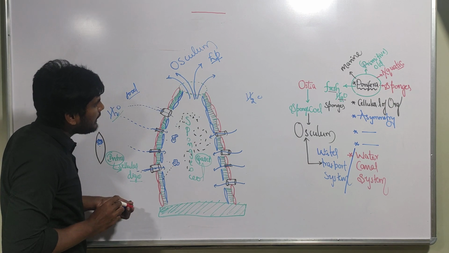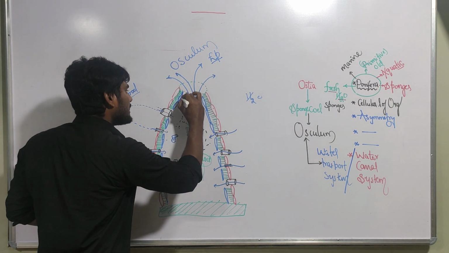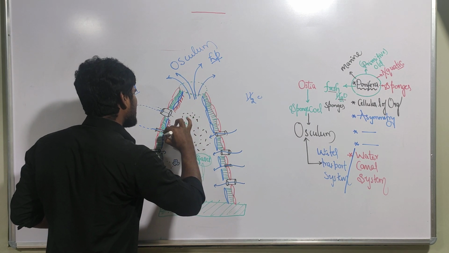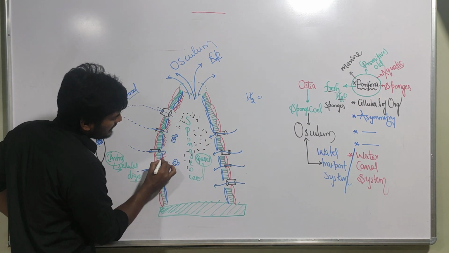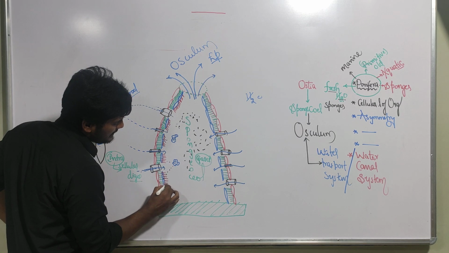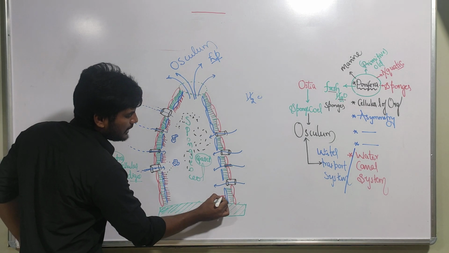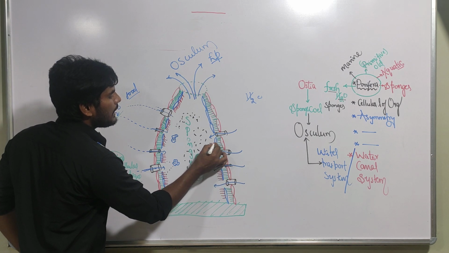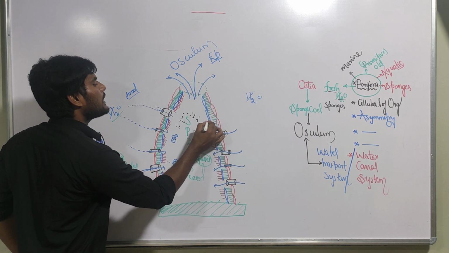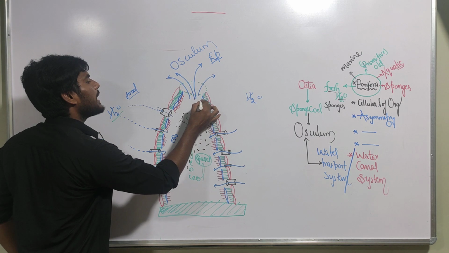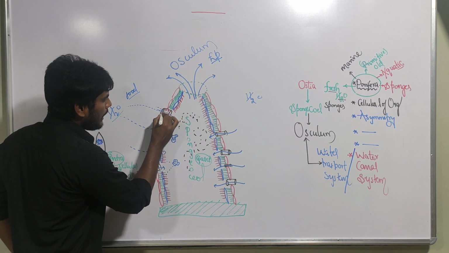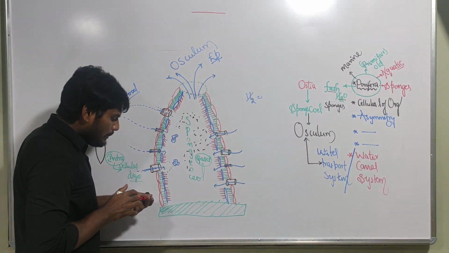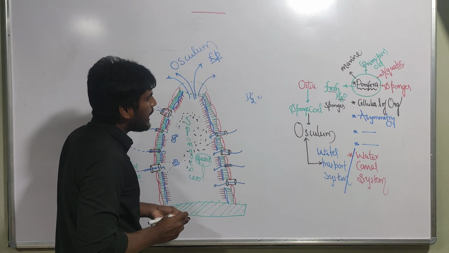Yes, those canals as well as the spongocoel are lined with some cells. Just imagine these are the cells. Like this, there is a presence of cells. Spongocoel is lined with these cells. What are these cells? These cells we call choanocytes. Choanocyte. Let me write the spelling. The name of those cells is what? Choanocytes.